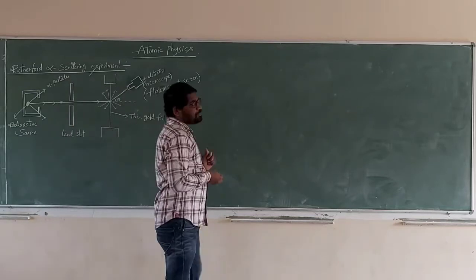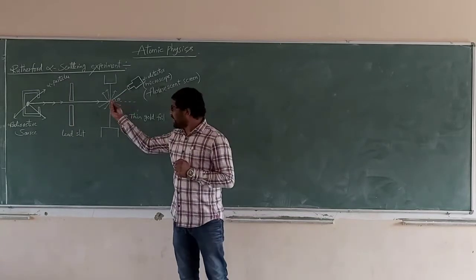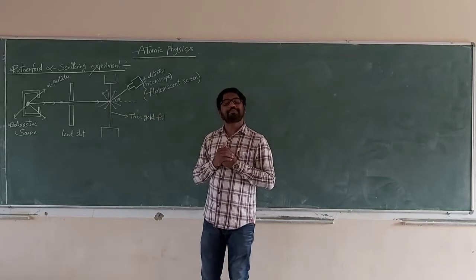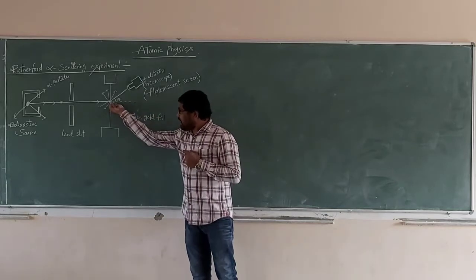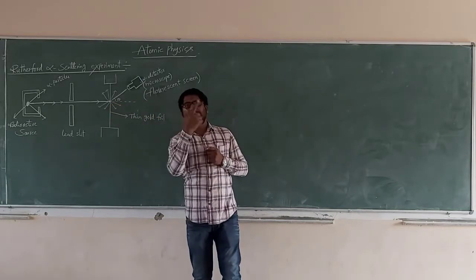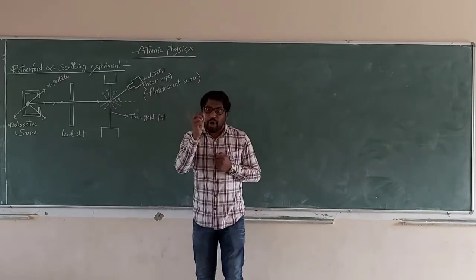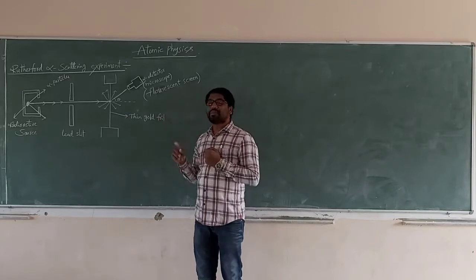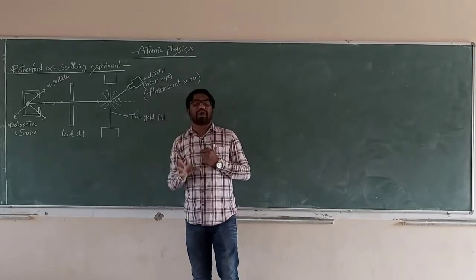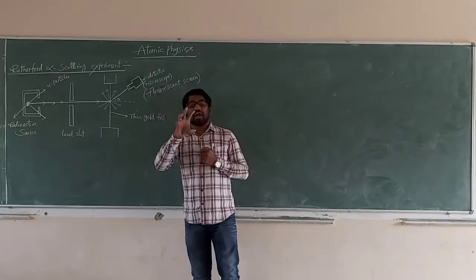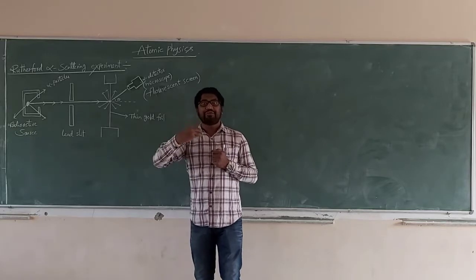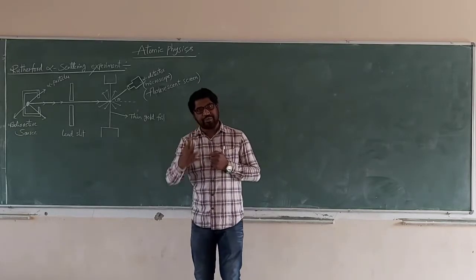Now see carefully, the alpha particles are inside the gold foil. This is the gold foil with small atoms. Inside the gold foil, inside the atom, the alpha particles are scattered in different ways.